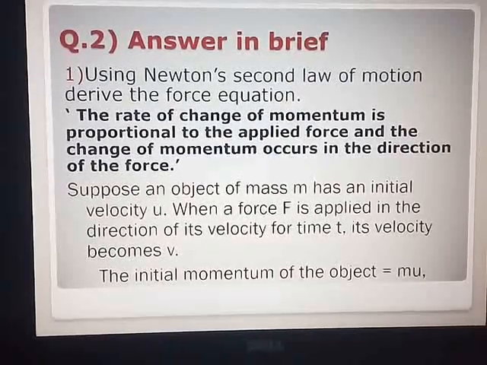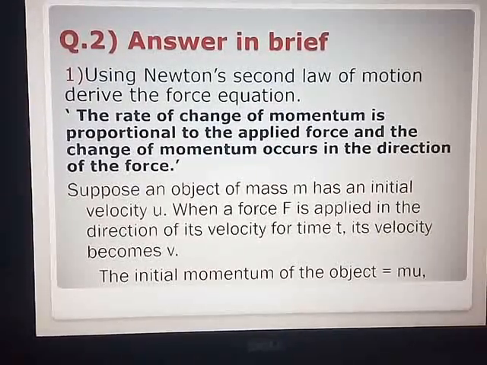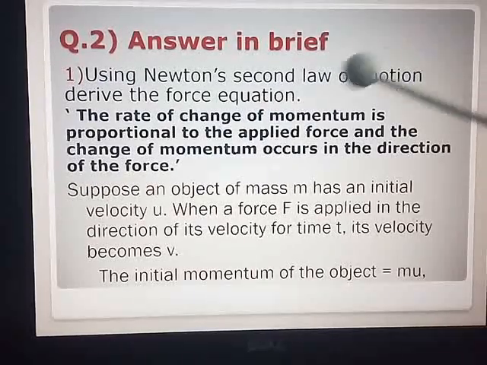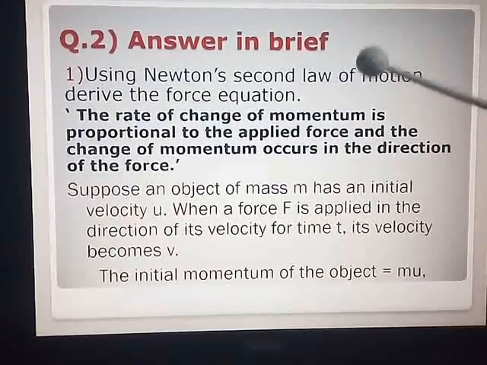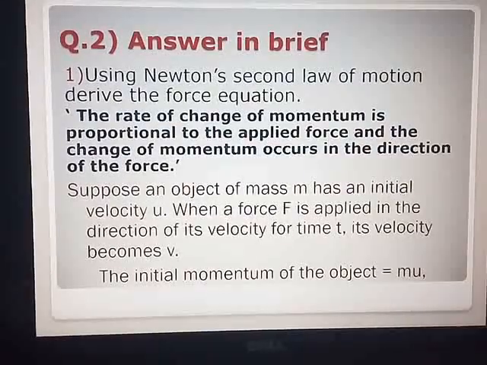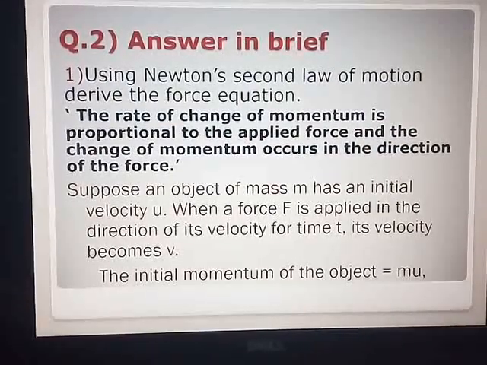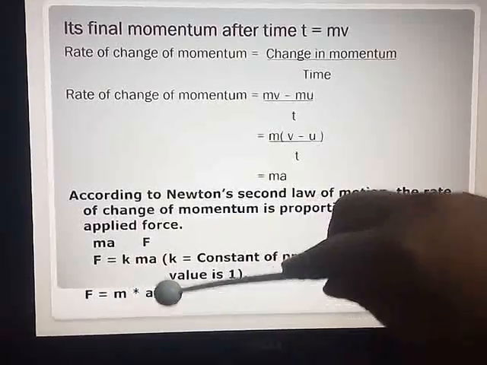For marking the answer, all of you will go to page number 13. Just now we have marked Newton's second law. Start from there itself. See, I have written here in bold the rate of change of momentum, that is Newton's second law. Just now we have marked. So write from there up till the last line of that page in your textbook, that is F is equal to m into a.